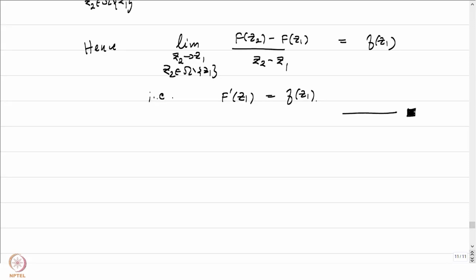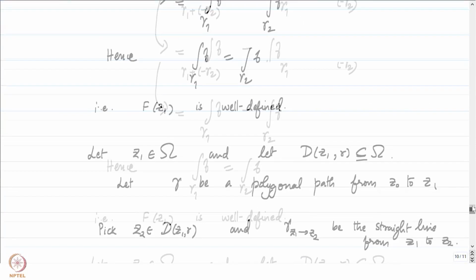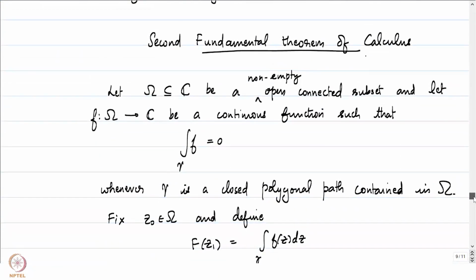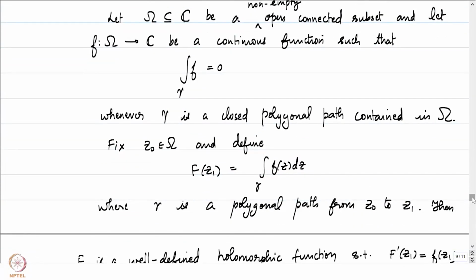Let's go back to the statement once more and notice what was the restriction that we have put. We have put one hypothesis here. This is the only hypothesis that has been put on the function f, that the integral of f over gamma is 0 whenever gamma is a closed polygonal path. Sometimes this condition is also referred to as demanding that f is conservative.